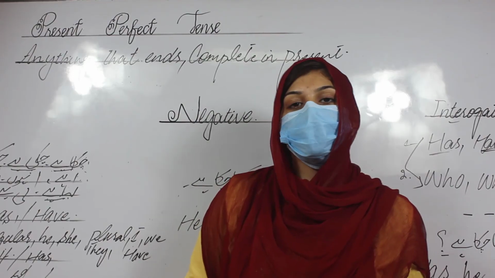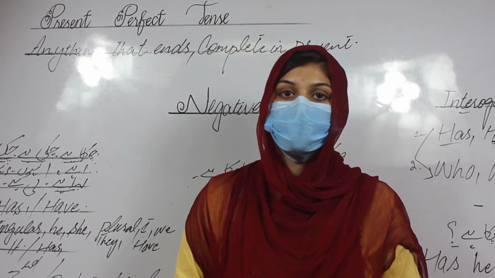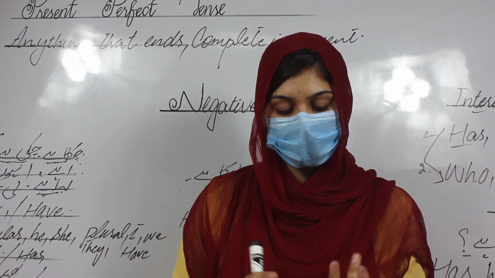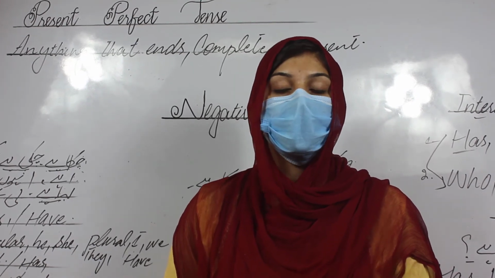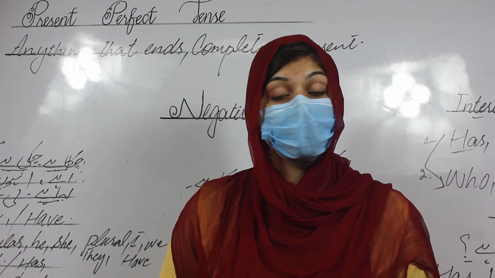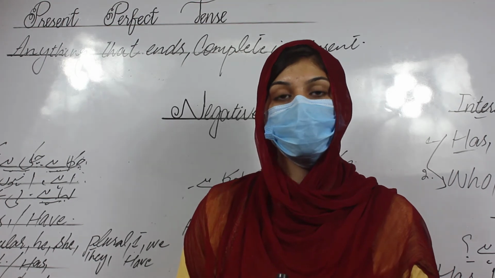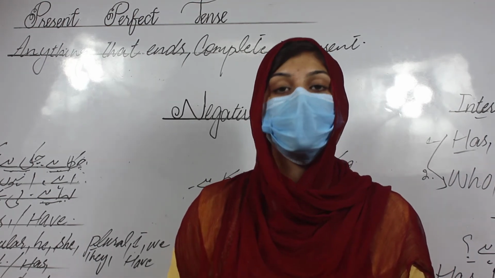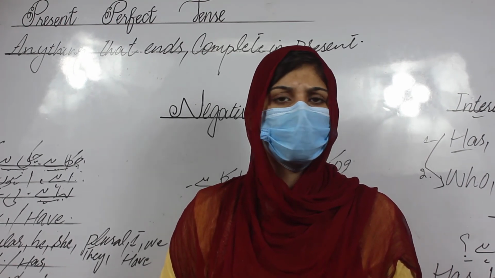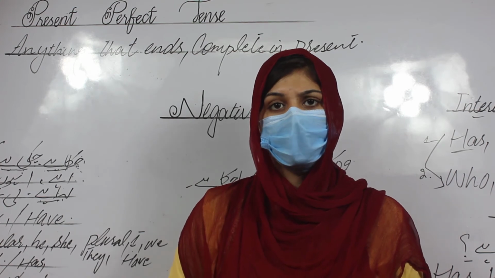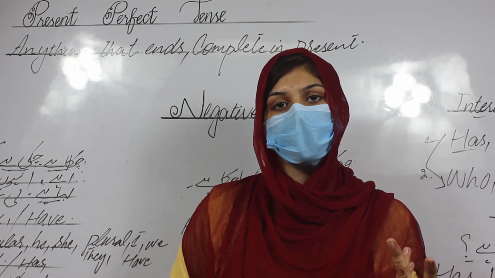Okay students, today we learned about tense, the next category of the tense, present perfect tense, and the three types of the present perfect tense, which include affirmative, negative, and interrogative. First I told you and clarified the differentiation between these three types, and what your priority should be to learn and need to know about what a present perfect tense is. Basically present perfect tense, anything that we completed right now in the present, then we can say that this one is a present perfect tense. And the three categories of the tense include affirmative, negative and interrogative.